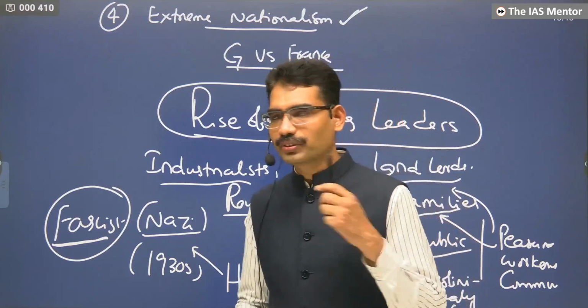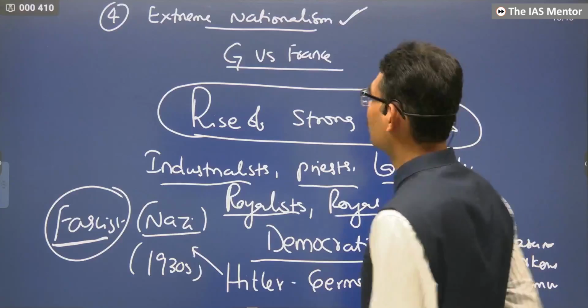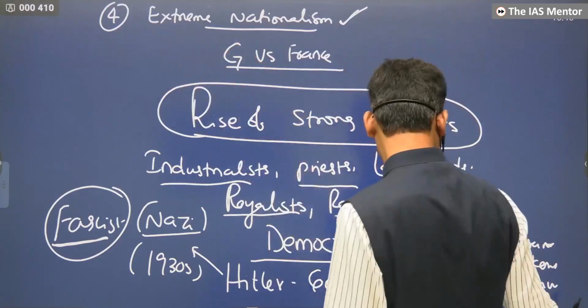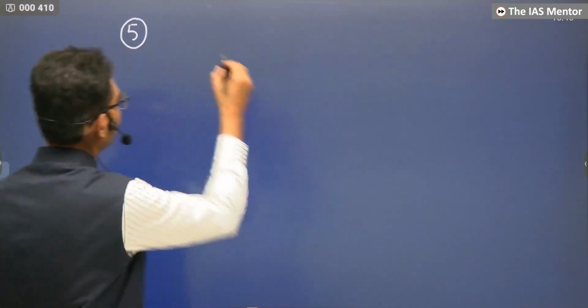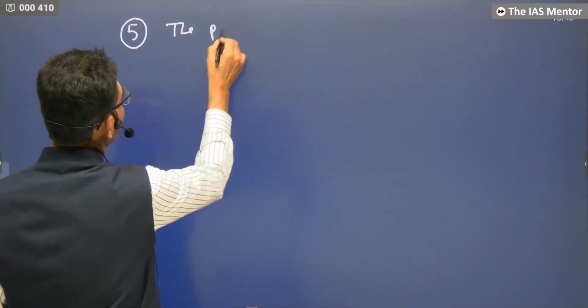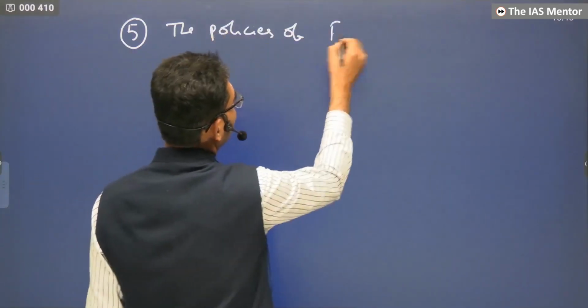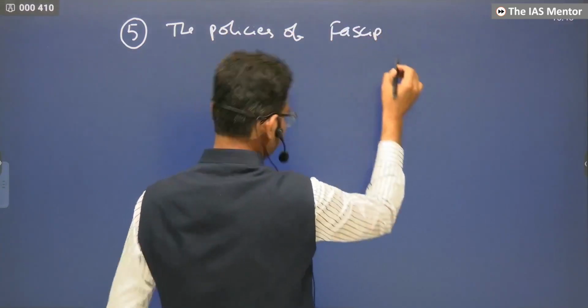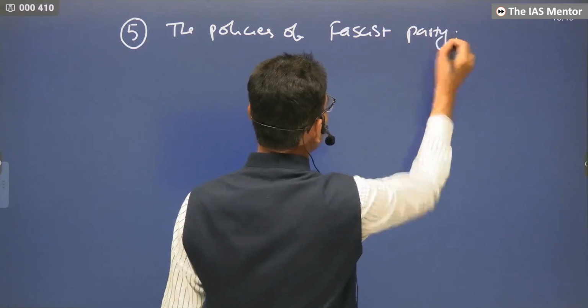Now, what kind of steps did they follow? The policies of fascist parties. Now we are moving towards World War II.